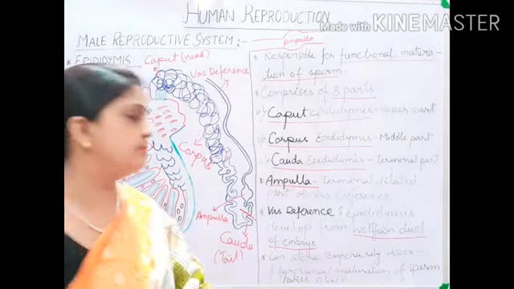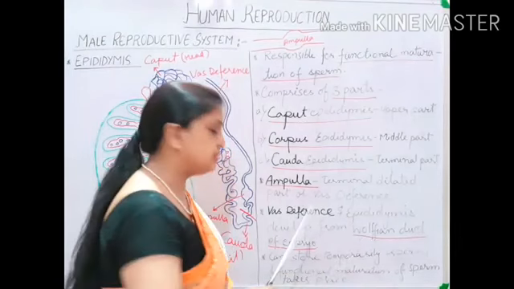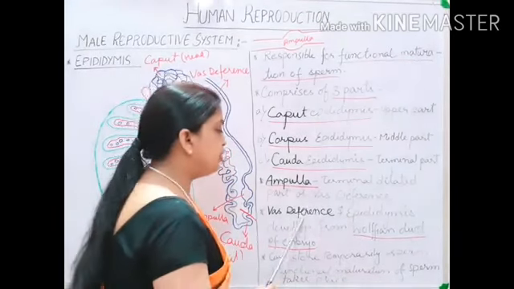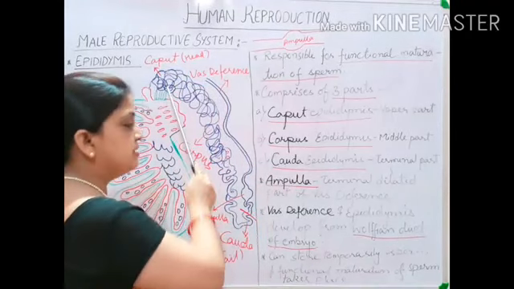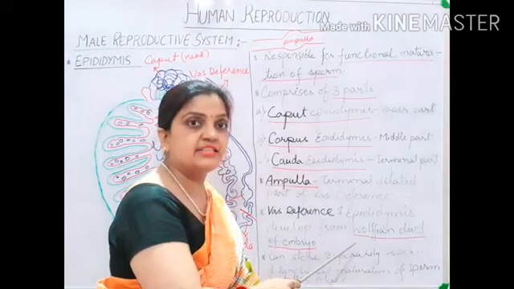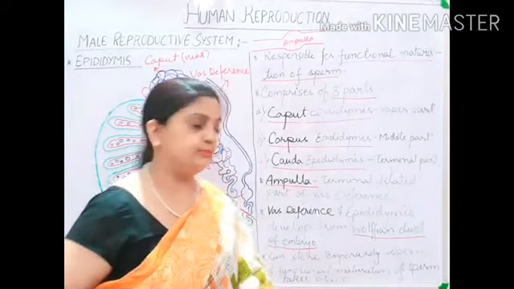During the duct formation, a type of duct called Wolffian duct is also formed. So your vas deferens and your epididymis are developed from this Wolffian duct of the embryo.